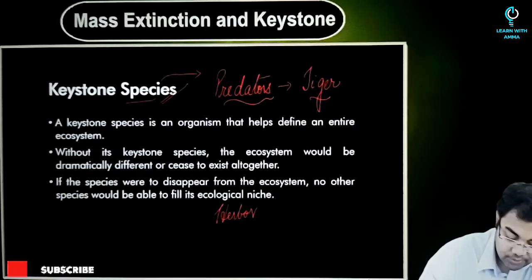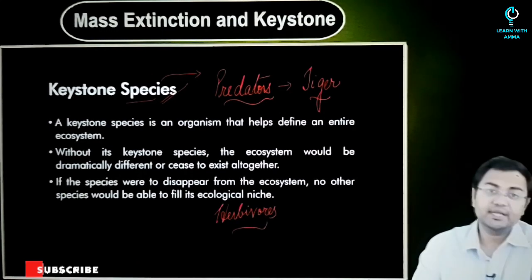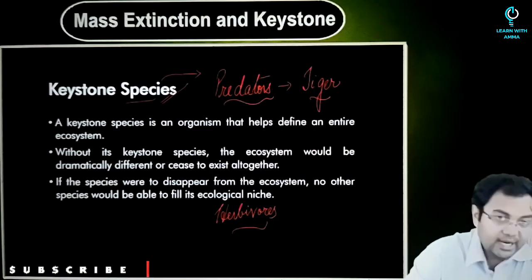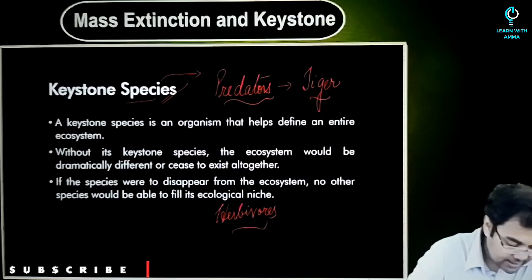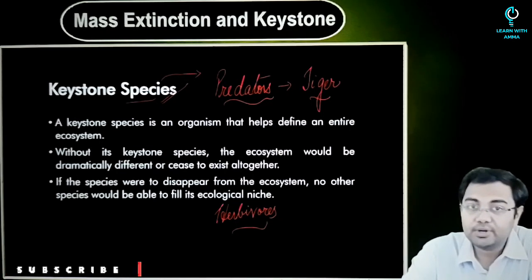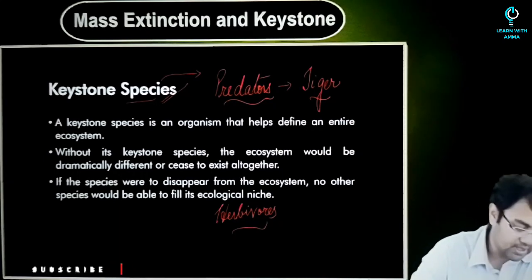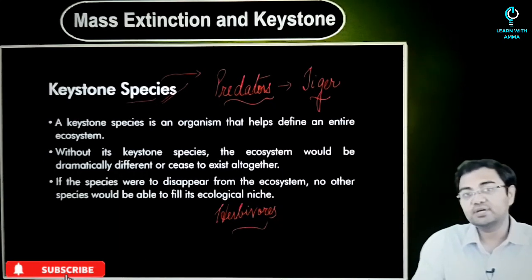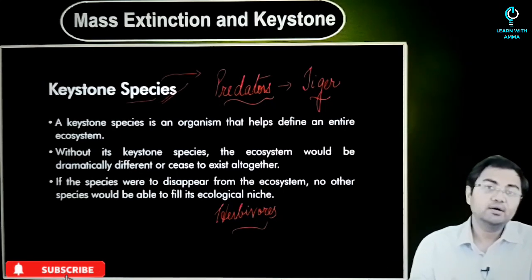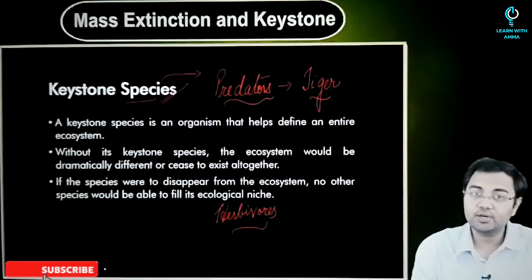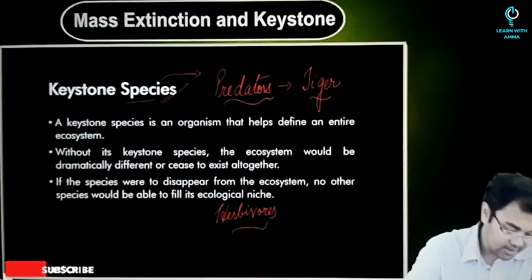And not only herbivores, but we'll also see that in case of underwater organisms, there is a separate rule that we are following there. So in each of these cases, we have an individual which has a very, very important role to play in the survival of the entire ecosystem. It can be a small ecosystem, it can be a big geographical area, but nevertheless, it will be an organism that plays a central role in the survival of this ecosystem.